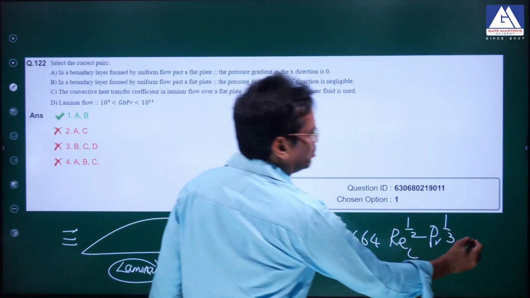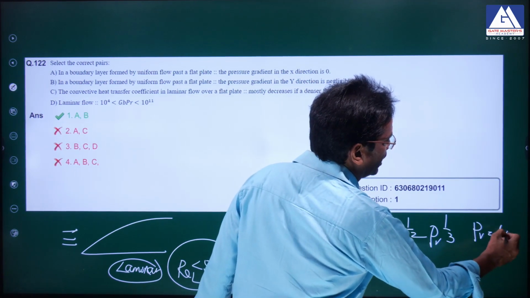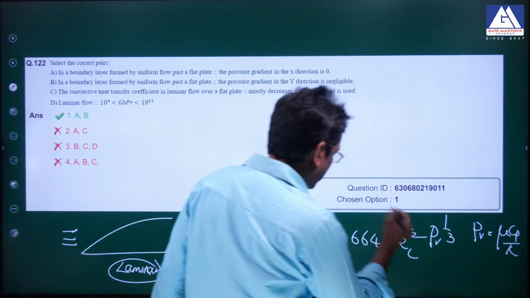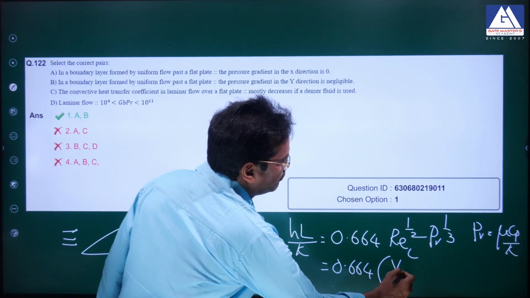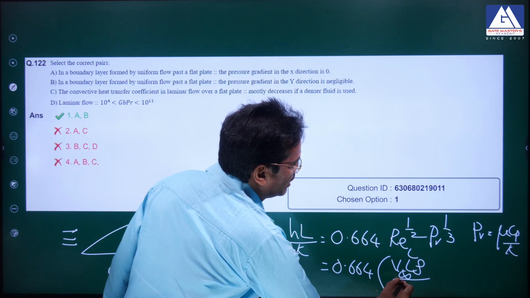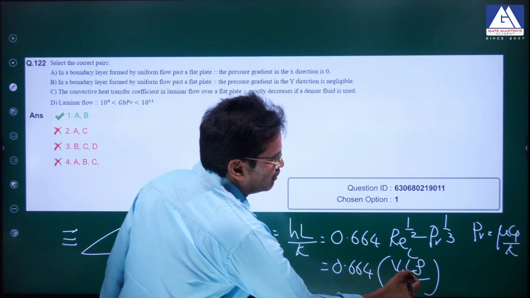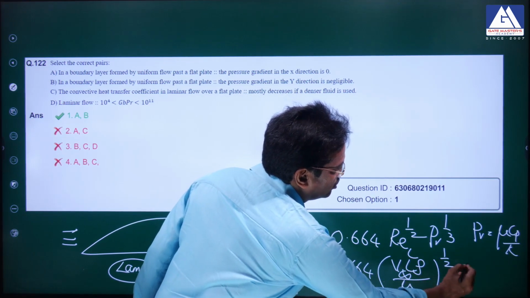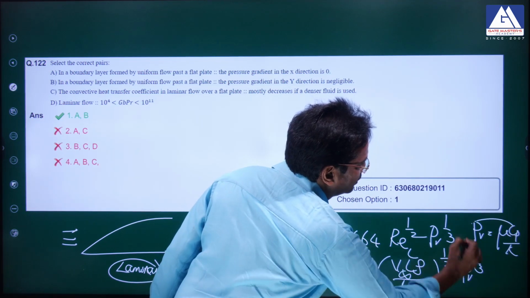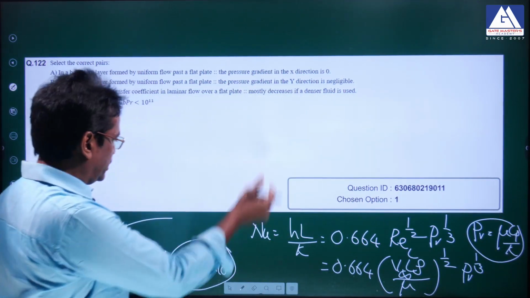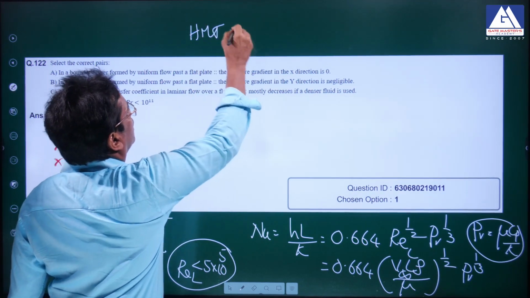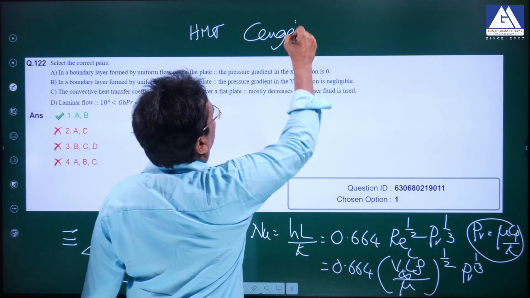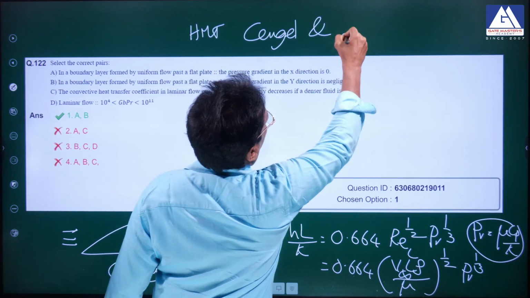Prandtl number is given as mu Cp by K, and density does not appear in it. Density comes in here: 0.664 times V infinity L rho by mu, which is the definition of the Reynolds number, to the power of half, into Prandtl number to the power of 1 by 3. This formula is from the same textbook, Heat and Mass Transfer by Cengel and Ghajar.